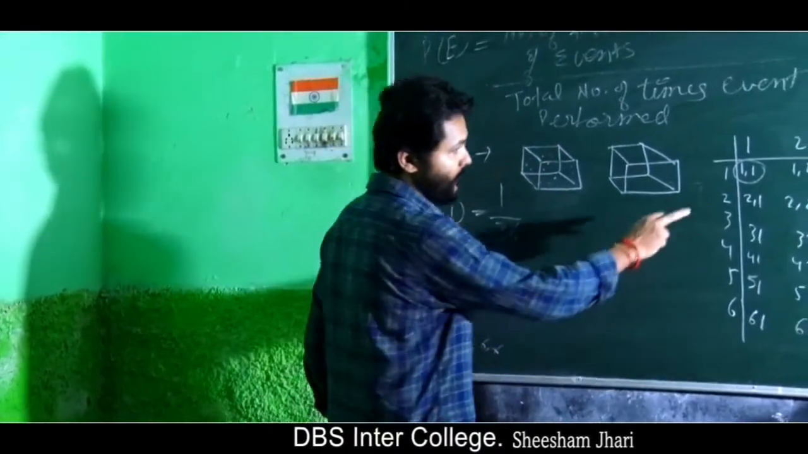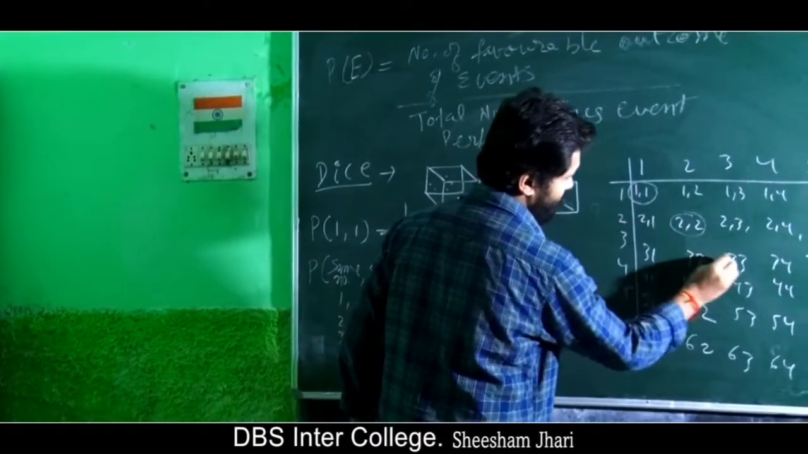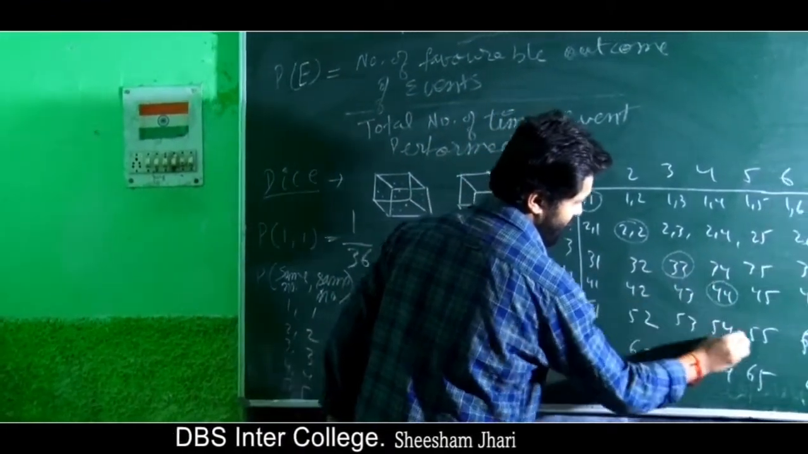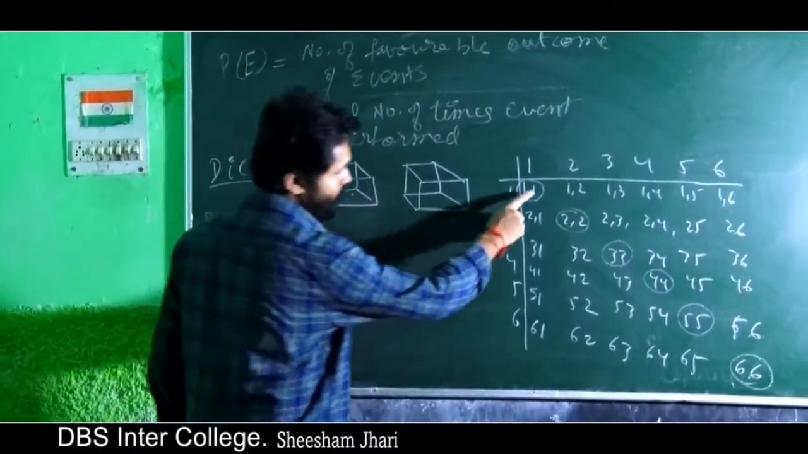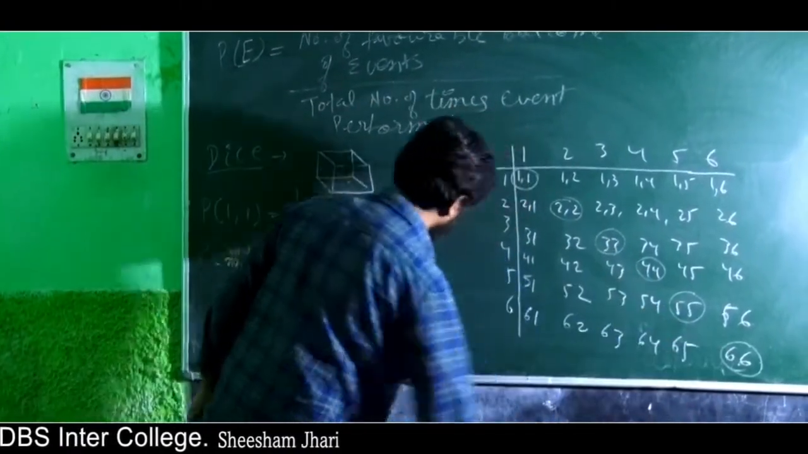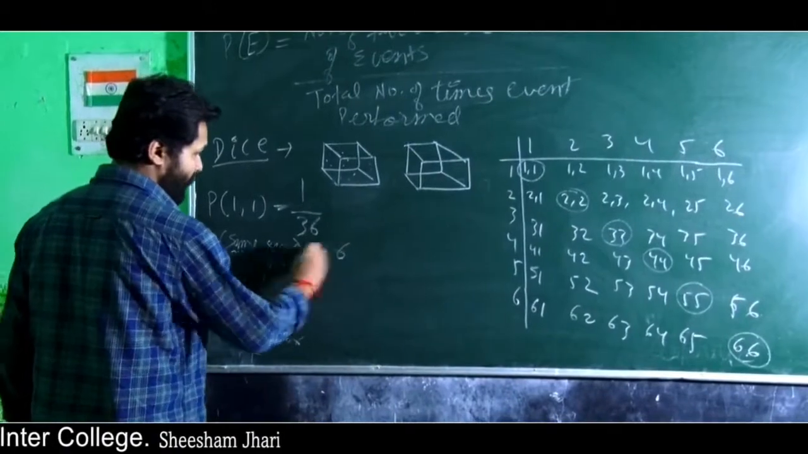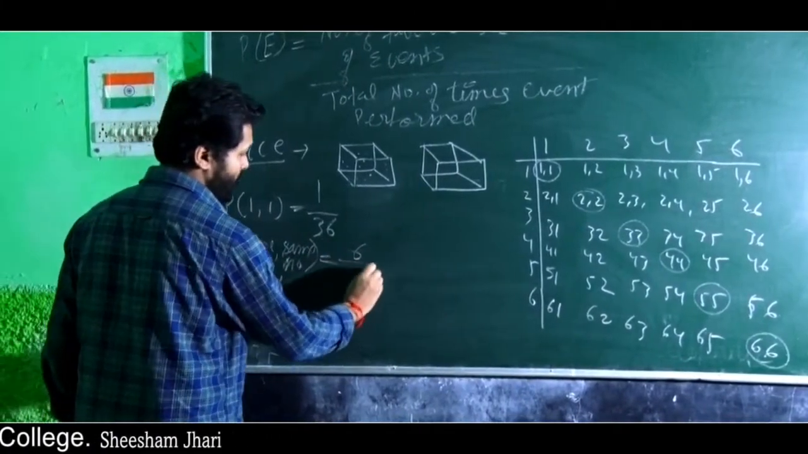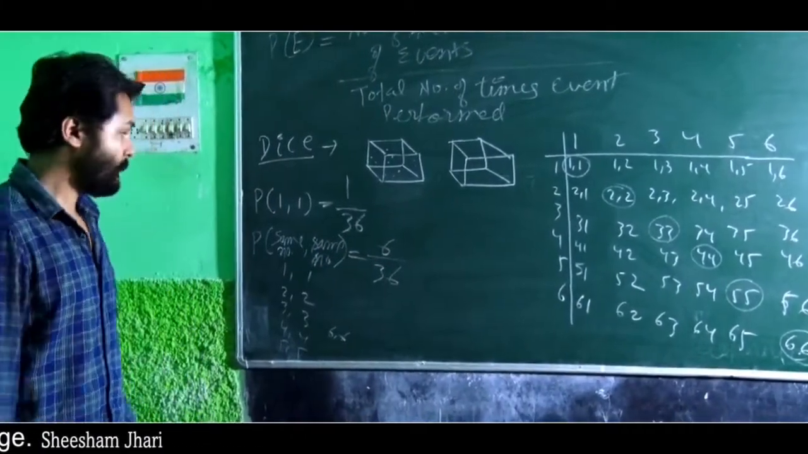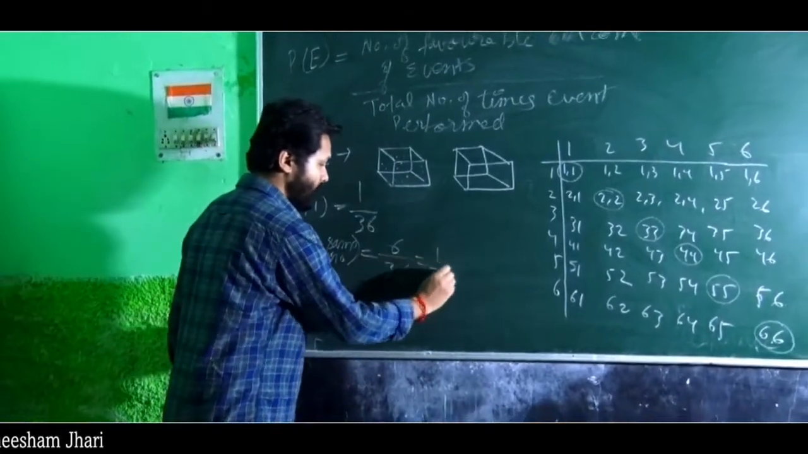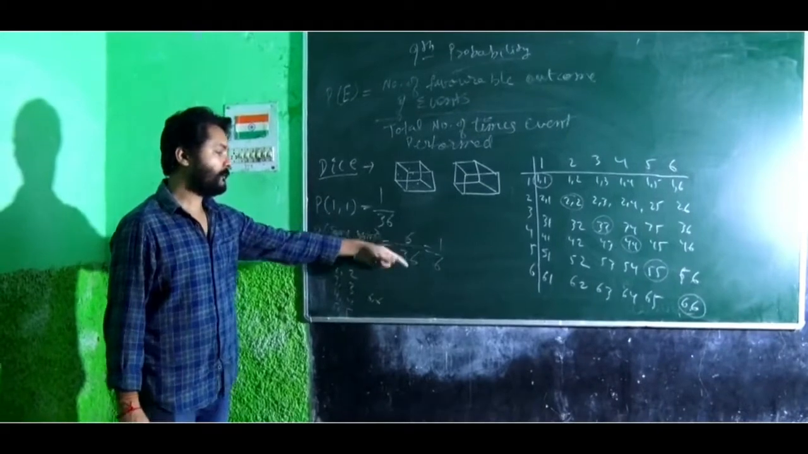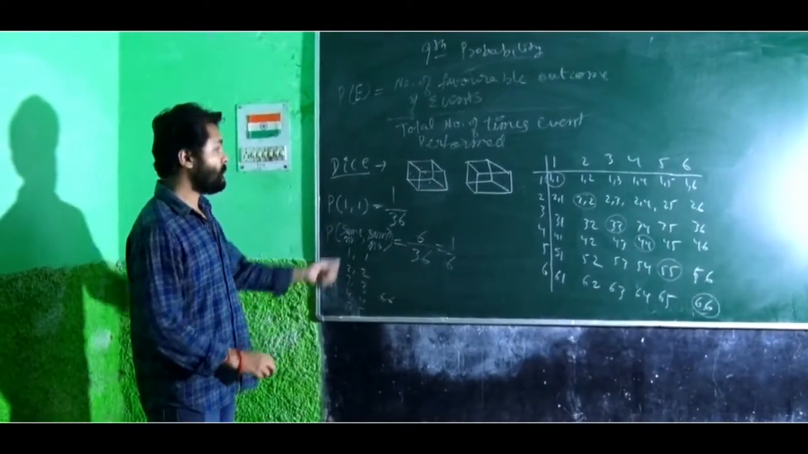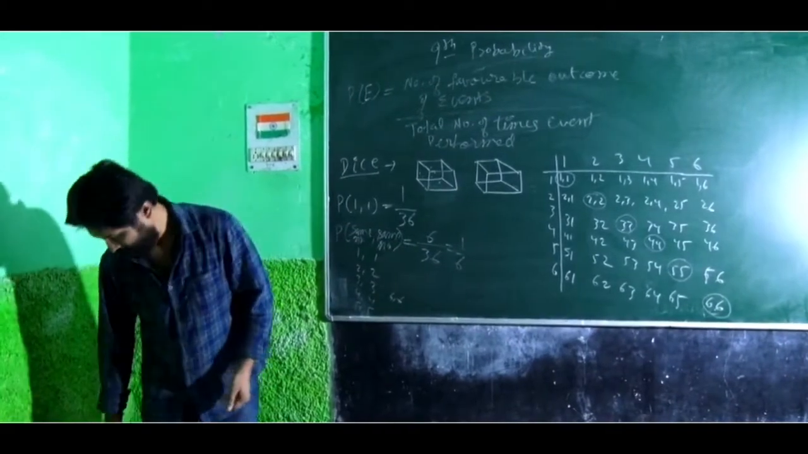So you can say same number is 1 1, 2 2, 3 3, 4 4, 5 5 and 6 6. Okay. So how many numbers? 1 2 3 4 5 6. So favorable number is 6 and total is 36. Okay. You can cancel, it will become 1 by 6. So probability of getting same number is 1 by 6. Like this, you have to solve dice questions.